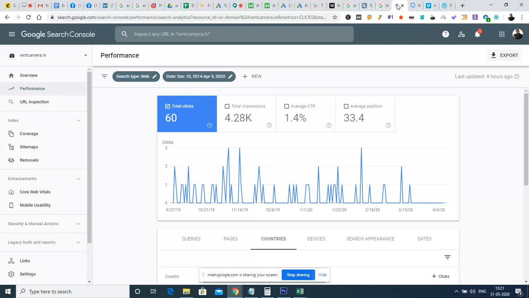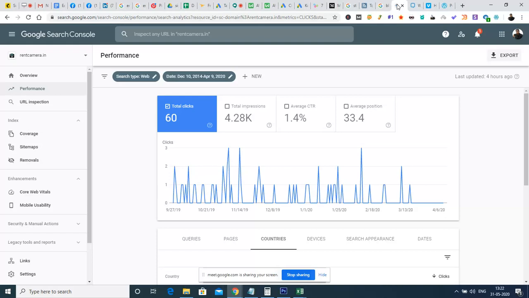In order to connect Google Search Console to the website that we are working on, we have to implement a small piece of code which is available in Google Search Console, and place it within the header of the website. By this, Google Search Console and our website will be connected.